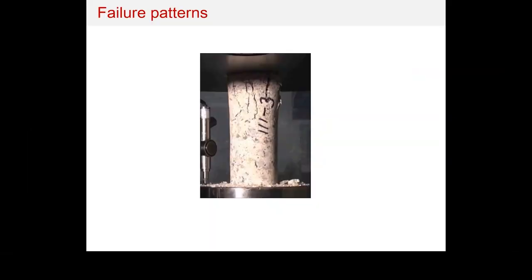So basically the failure is happening due to the normal stresses. And this is a brittle material, whereas before we had a ductile material. So this is the same failure pattern.